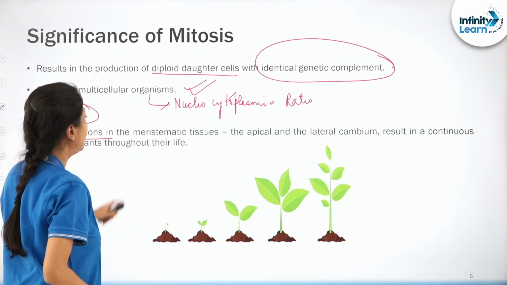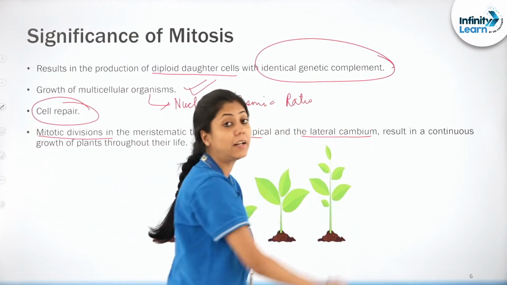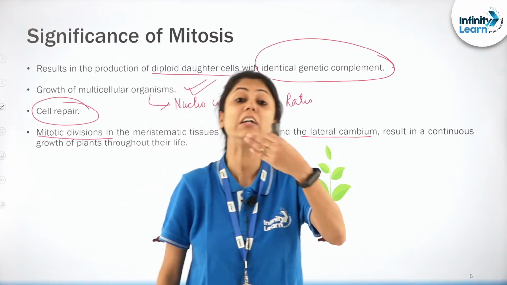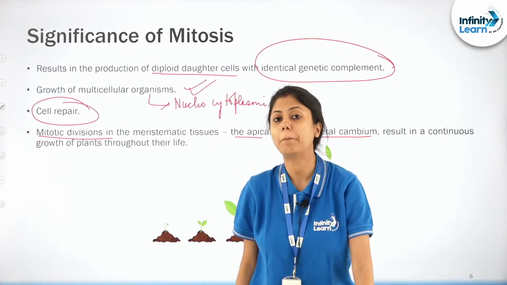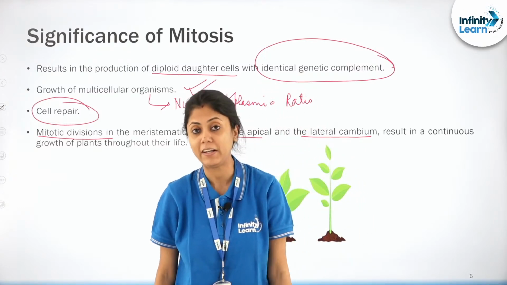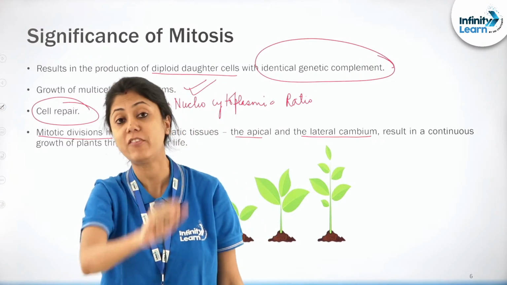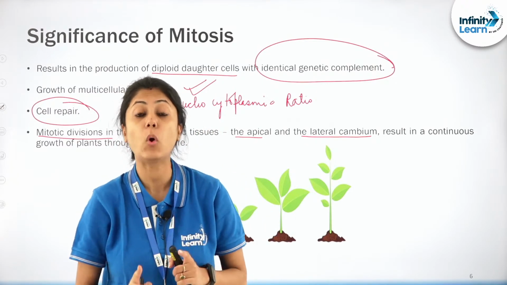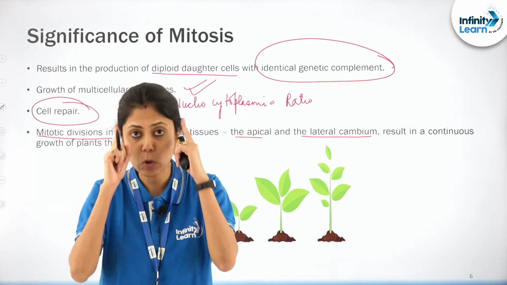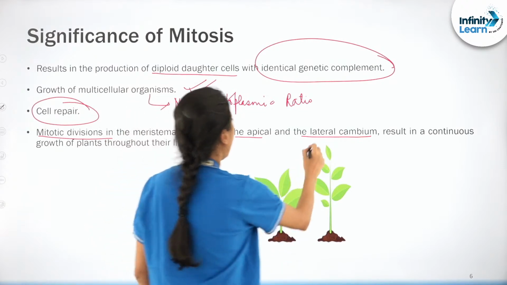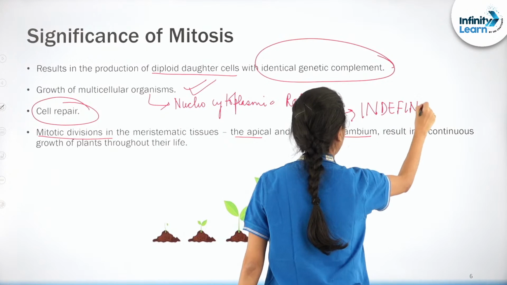Mitotic divisions in the meristematic tissues, that is the apical and the lateral cambium, lead to continuous growth in the case of plants. Now, in the chapter Plant Growth and Development, or even in the chapter The Living World, the very first chapter, when we discuss growth, we say that plant growth is indefinite. Do you guys remember that? Do you remember the terminology that plant growth is indefinite? Tell me, in case you remember.